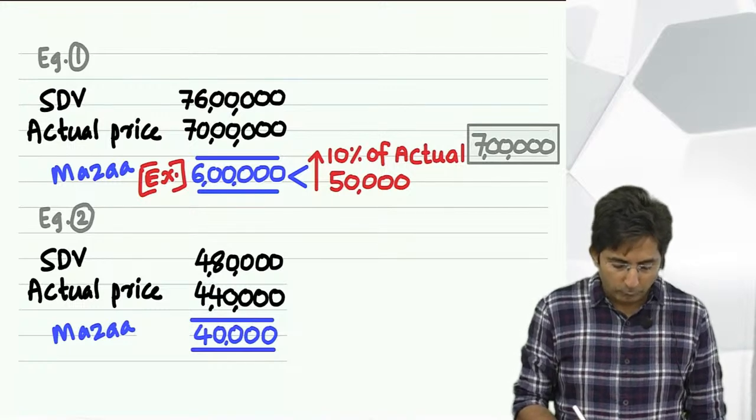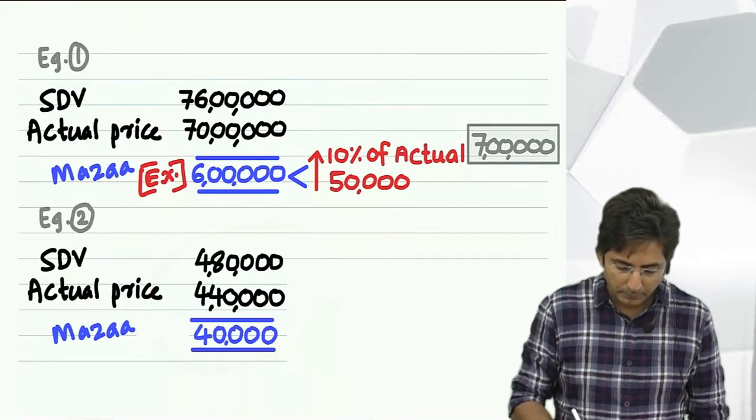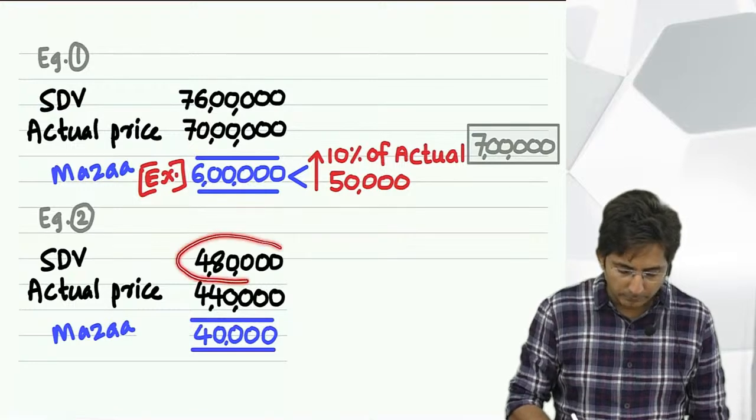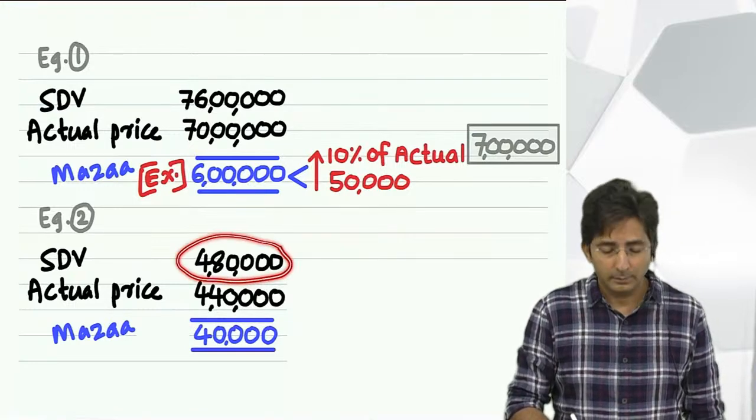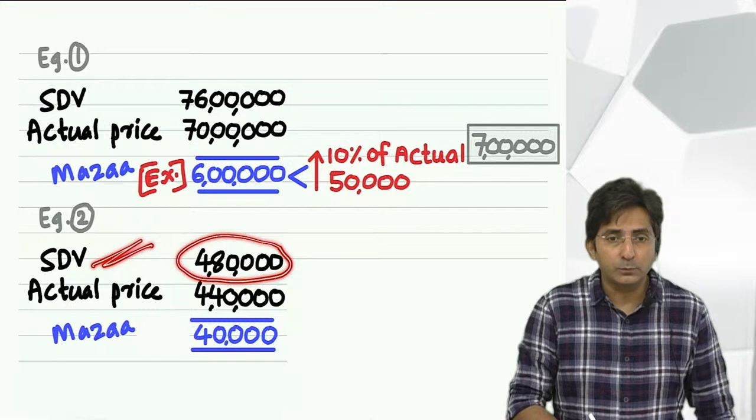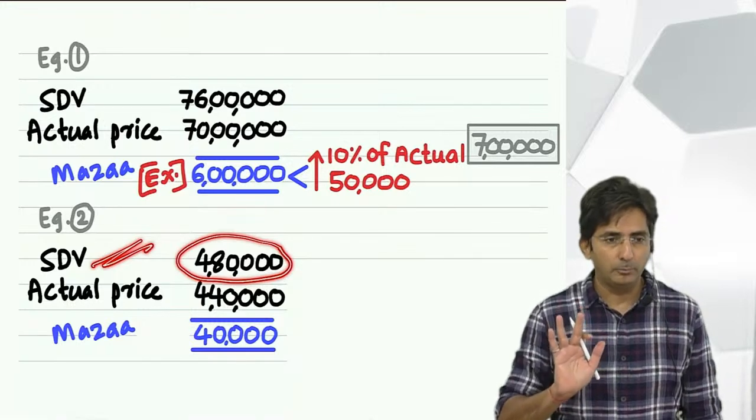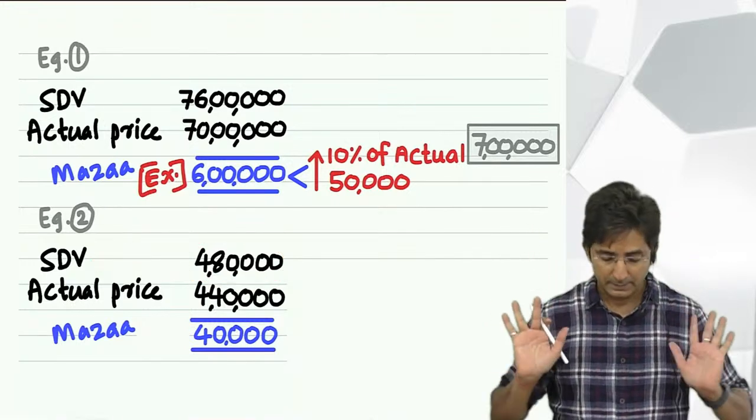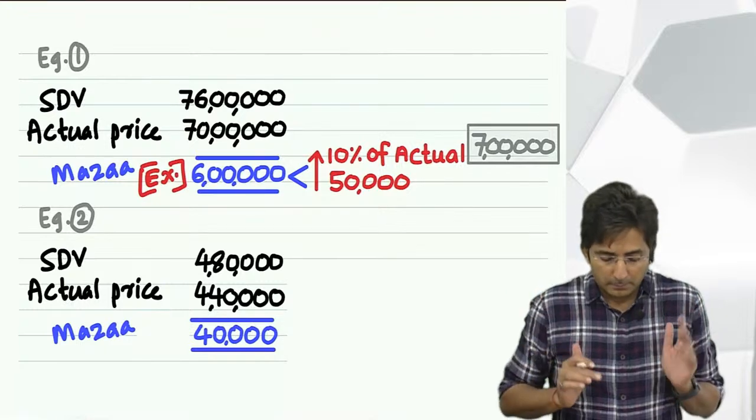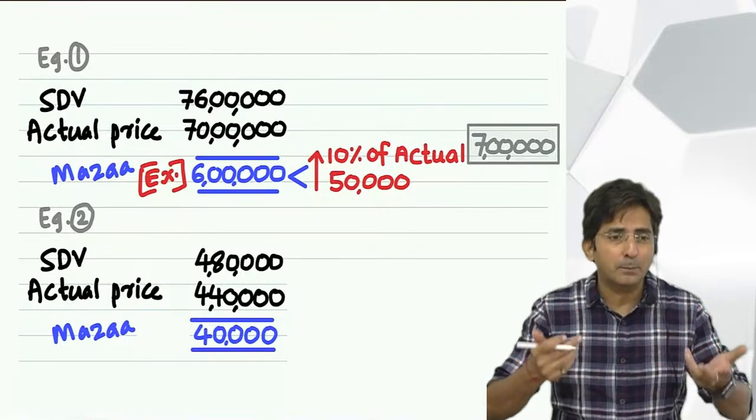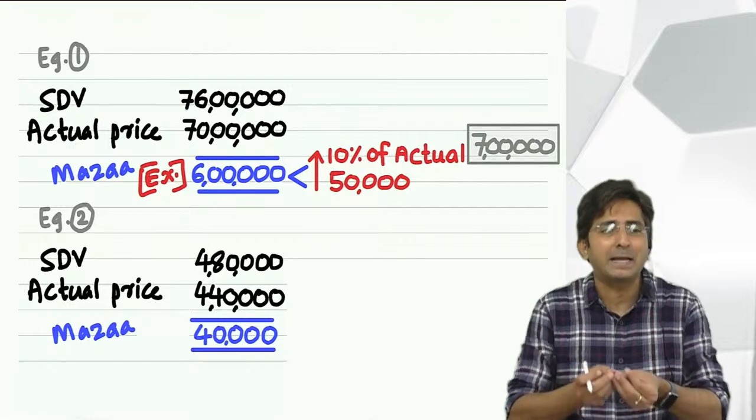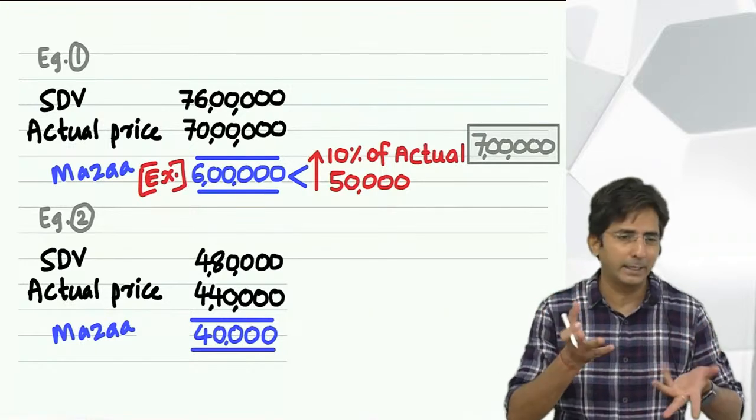How to do? First, what do you mean by this example? 4,80,000 is what? Stamp duty value means what? It is the market value. Means the fair market price is 4,80,000. But when I purchased the property, I negotiated, I did bargaining. Everyone does bargaining, you know.